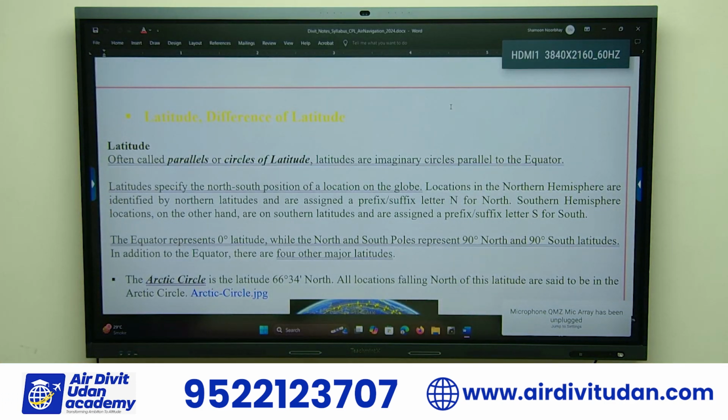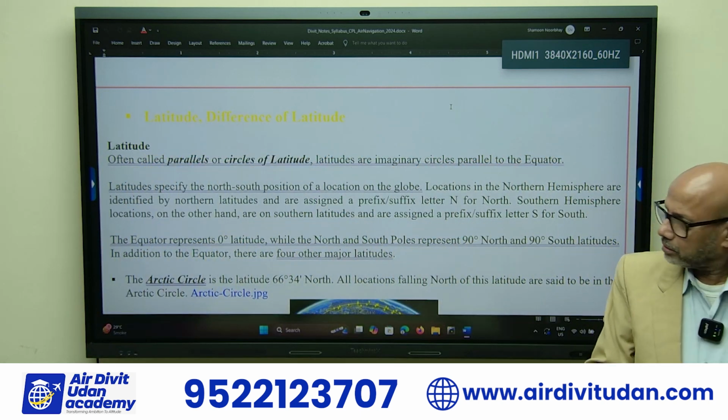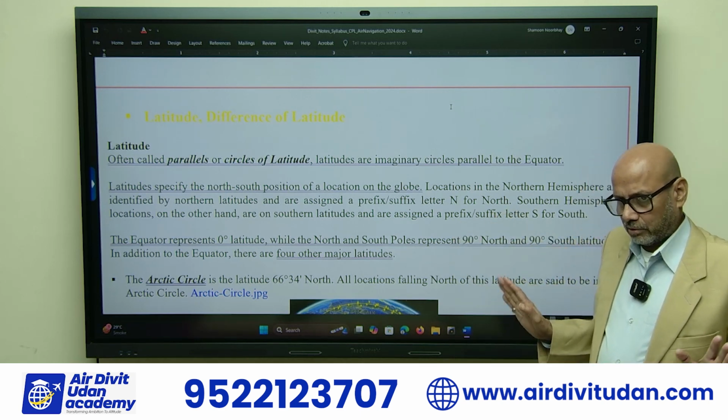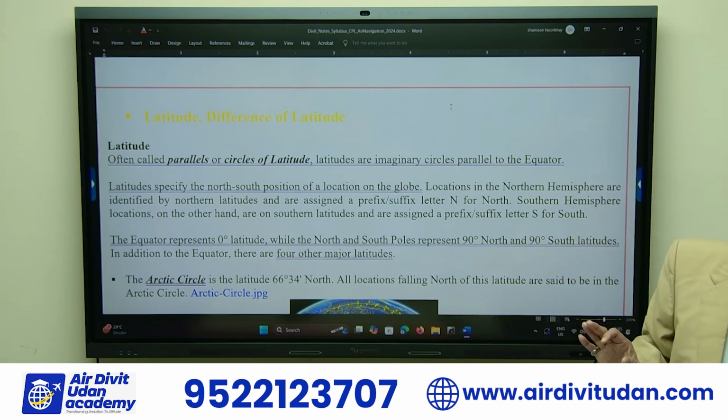Okay, so often called parallels or circles of latitude are the imaginary. All lines on the earth are imaginary. Tropic of Cancer passes through India.